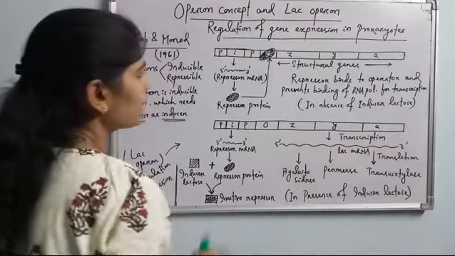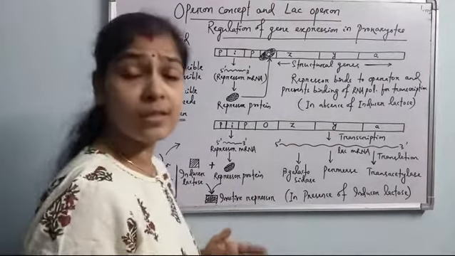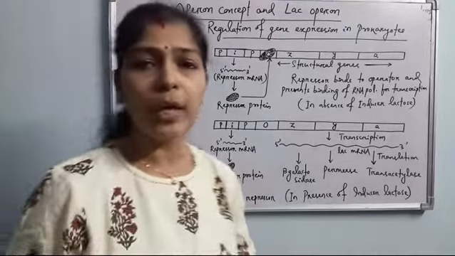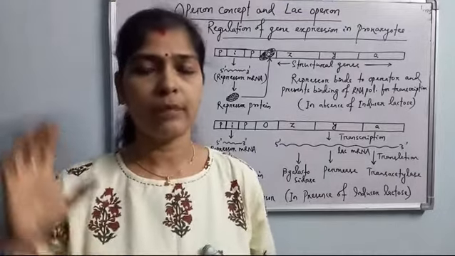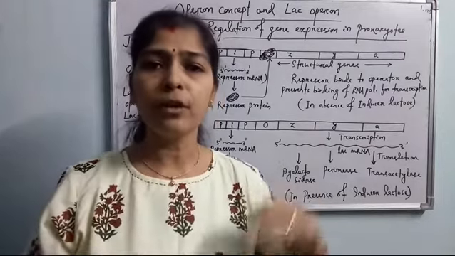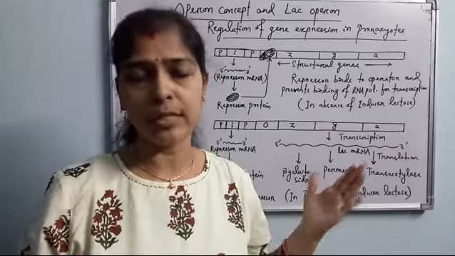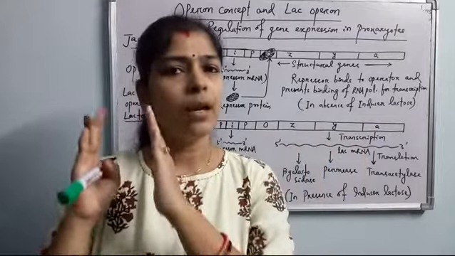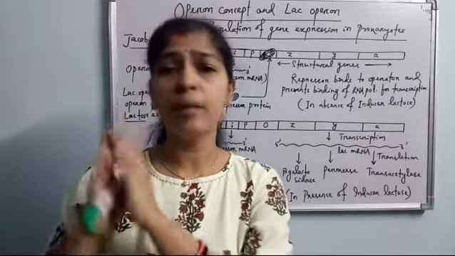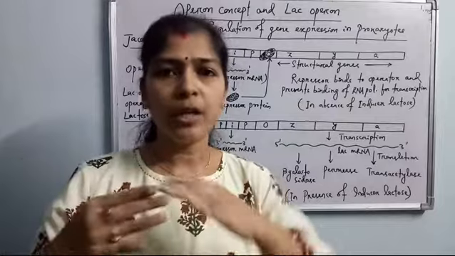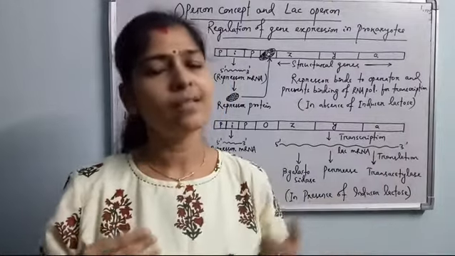Okay, so what is there? I have also discussed all these things priorly. In case of eukaryotes, a single gene is having a single regulator, single operator and a single promoter. But in case of operons of prokaryotes, more than one gene is regulated by a single operator and single regulator, and a single promoter transcribes them, means it allows the RNA polymerase to transcribe all the structural genes at a time.